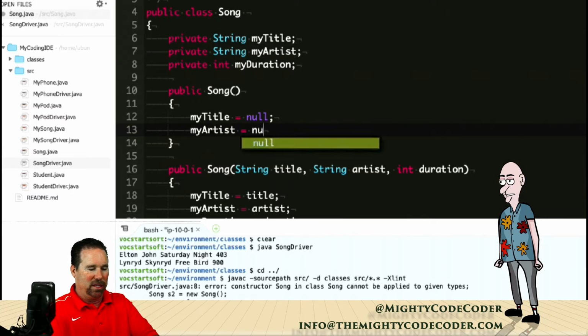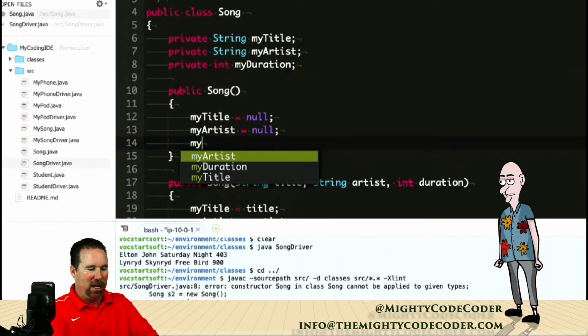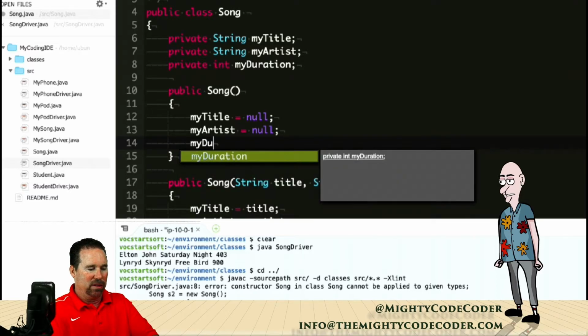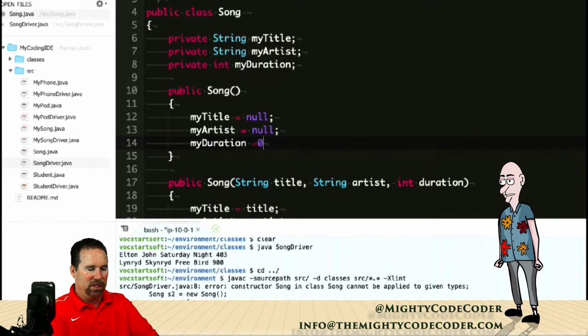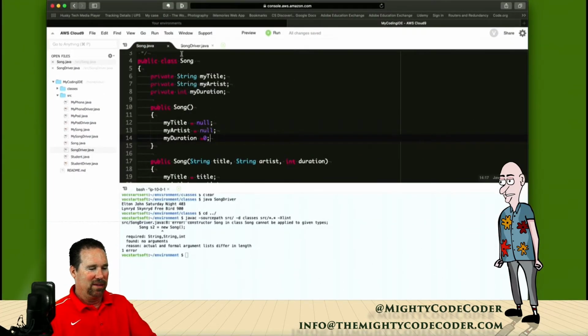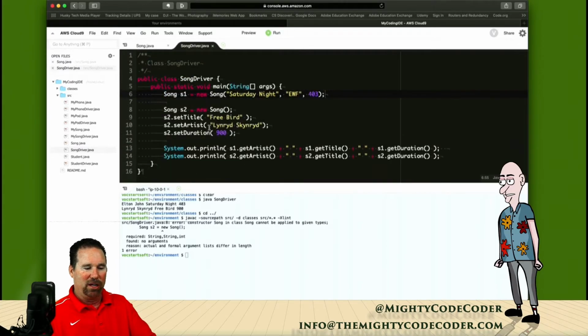Now null is a word for a string that's empty. And let's go myDuration equals 0, since it's an integer. All right, so there we go. That looks good. Let's save that.